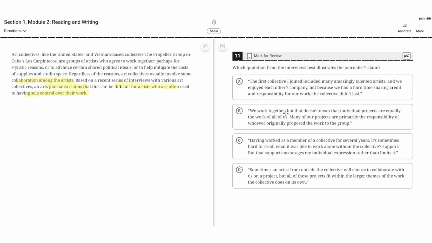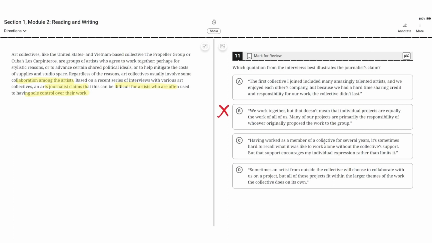B. We work together, but that doesn't mean that individual projects are equally the work of all of us. Many of our projects are primarily the responsibility of whoever originally proposed the work to the group. So this is incorrect because it doesn't show how art collectives can be difficult for artists who are used to having sole control over their work. So B is incorrect. C.